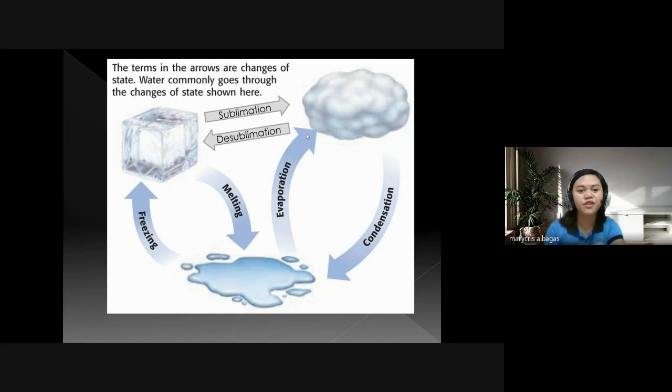It will never change. If you put the water in the freezer and make it ice, it will not become juice. It's still water, the same substance.